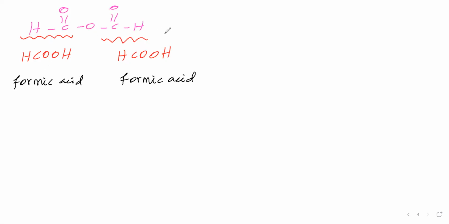Now, how to say the name? Both carboxylic acids are the same. Therefore, you take this underlined word alone. You just remove the word acid, and take the remaining word as it is. Formic, we take as it is. Then include anhydride. Anhydride is the functional group here.